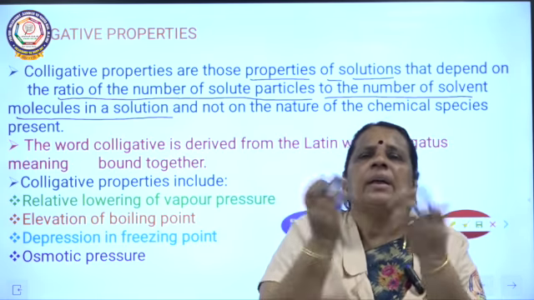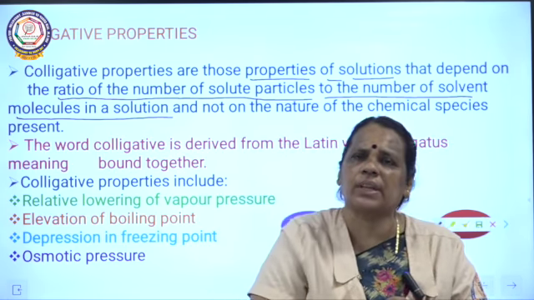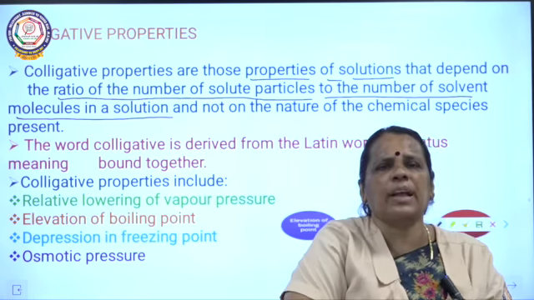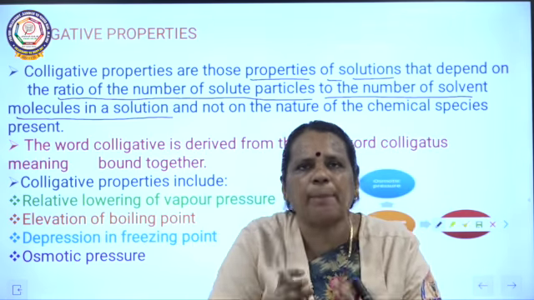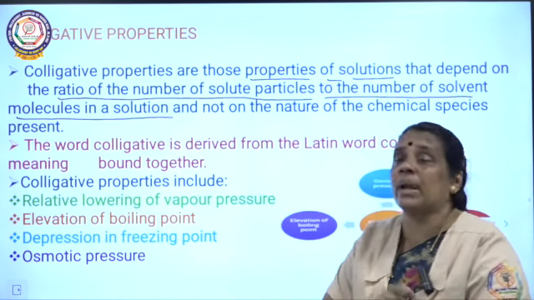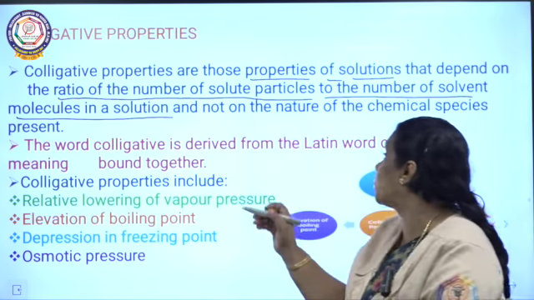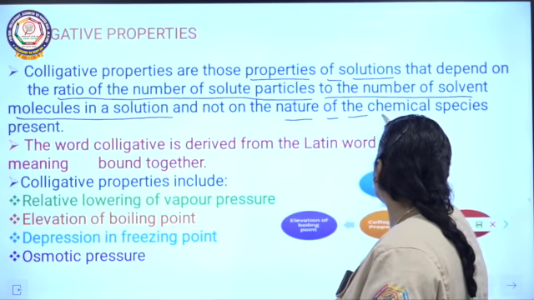A solution is nothing but a mixture of solute and solvent, is it not? Colligative properties are the properties of the solution that depend on the ratio of the number of solute particles to the number of solvent molecules in a solution, and they do not depend on the nature of the chemical species.